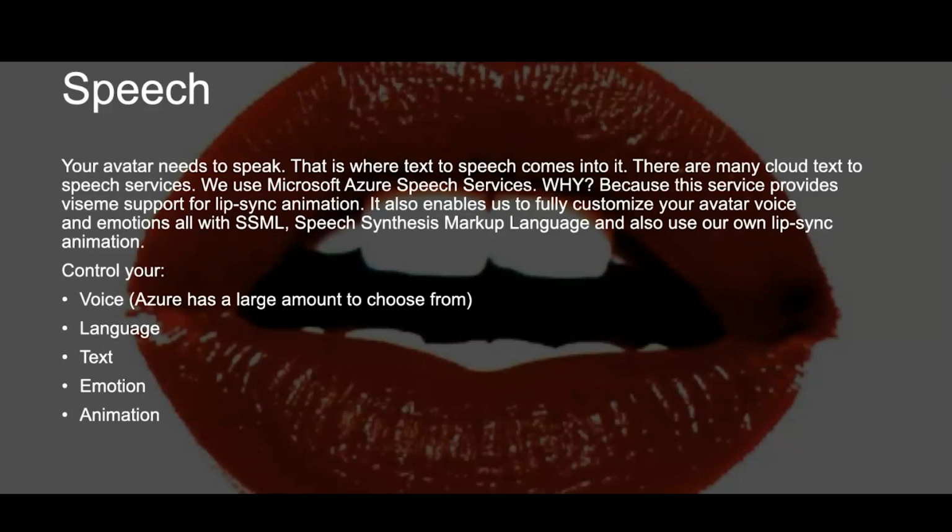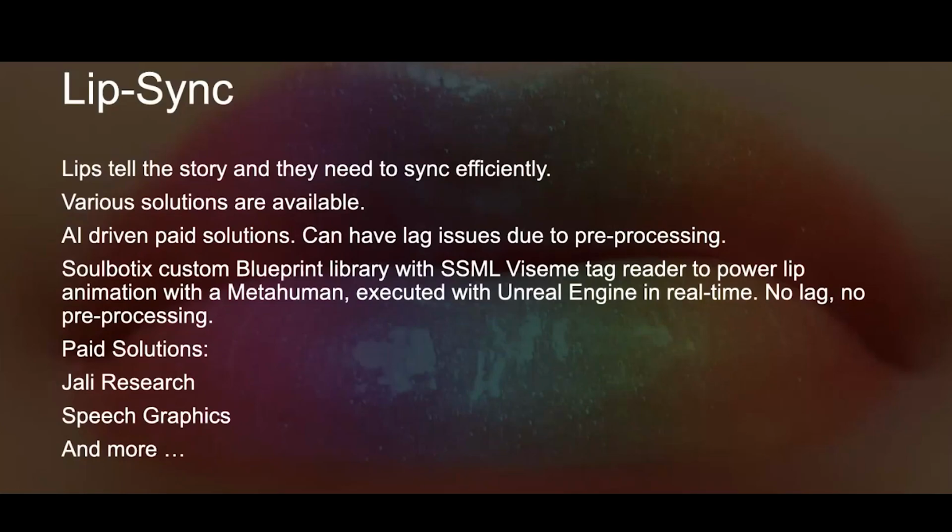And it also supplies visemes. When you query their speech services, it replies with what mouth shape should be occurring at what given time when you're processing the sound file and playing it back. So that enabled us to build our own custom lip syncing library around it. With lip syncing, the lips tell the story. They need to be good.